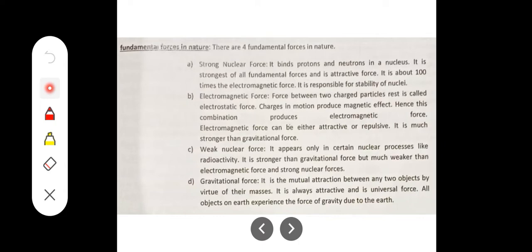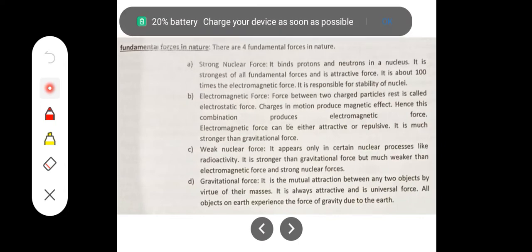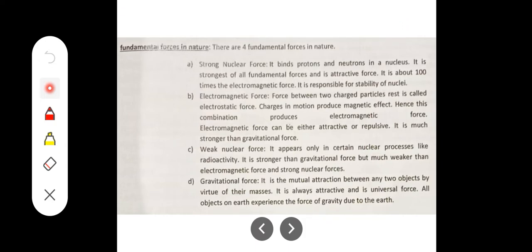So listen carefully. There are four fundamental forces in nature. How many forces? Four. Which are they? Strong nuclear force, first one. Then electromagnetic force, weak nuclear force, and gravitational force. Let us see one by one. What is strong nuclear force?